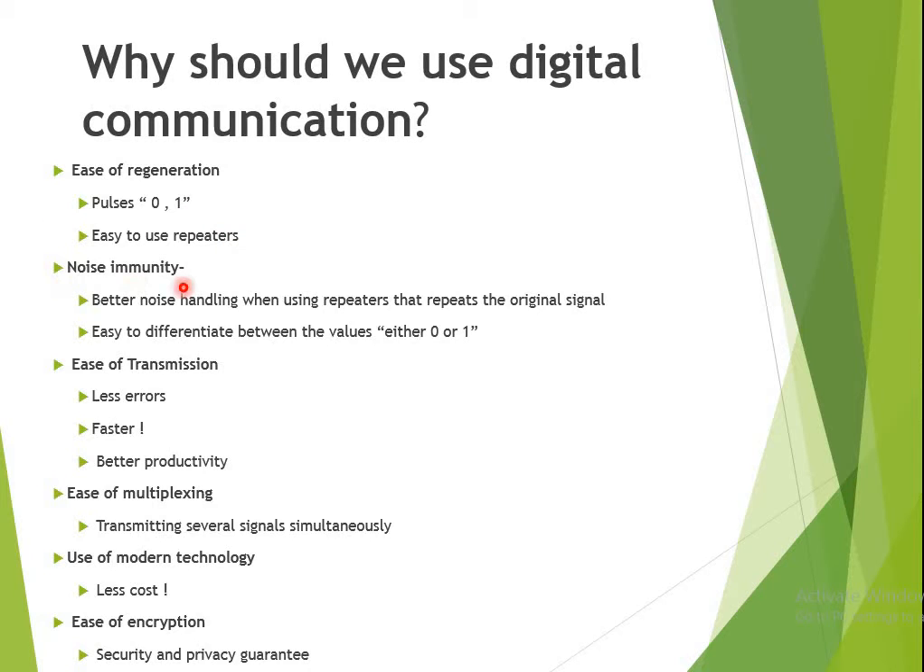The second one is noise immunity. There is better noise handling when using a repeater that repeats the original signal. It is easy to differentiate between the values, either 0 or 1. As the values are either 0 or 1, it is very easy to differentiate the data. Therefore the noise immunity of digital communication is good compared to that of analog communication.